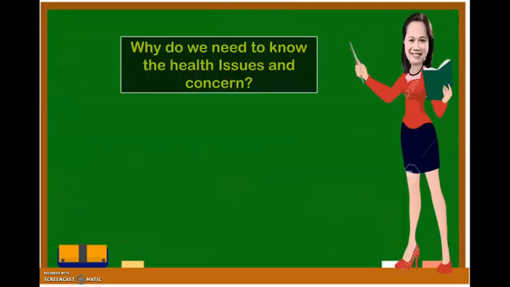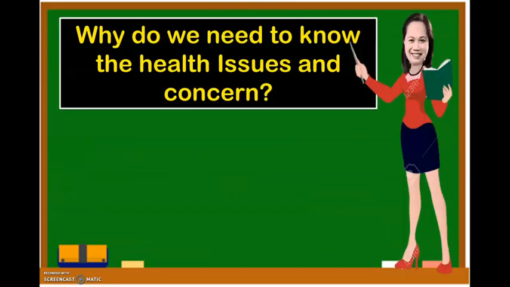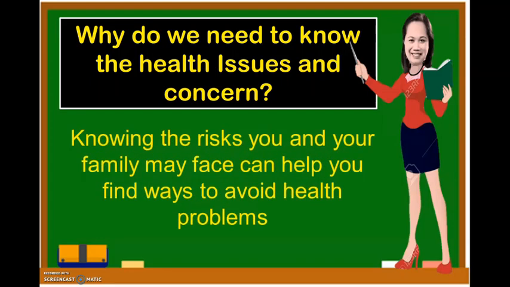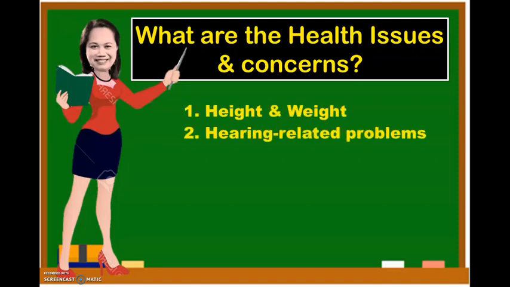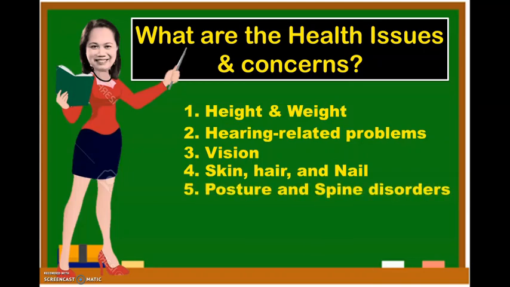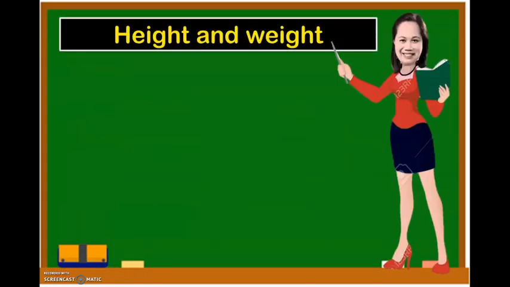So, why do we need to know the health issues and concerns? Knowing the risks you and your family may face can help you find ways to avoid health problems. What are the health issues and concerns? So we have the height and weight, the hearing-related problems, the vision, the skin, hair, and nail problems, the posture and spine disorders, and the last one, oral and dental problem. Now let's go to the height and weight.